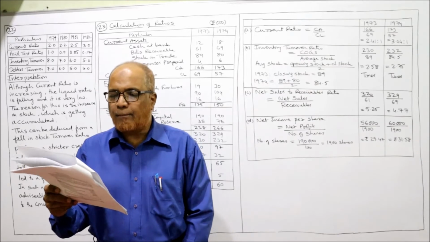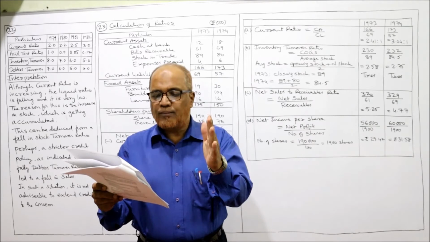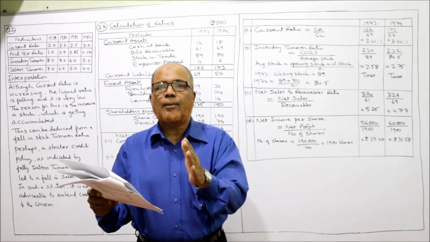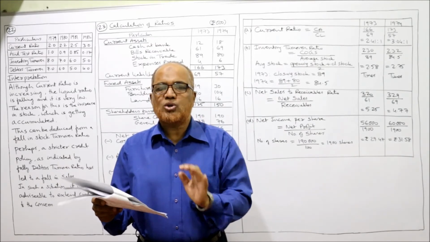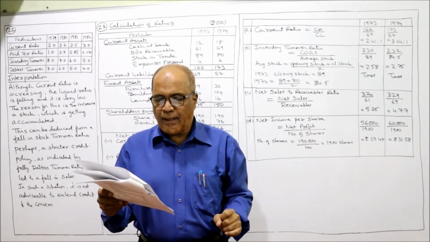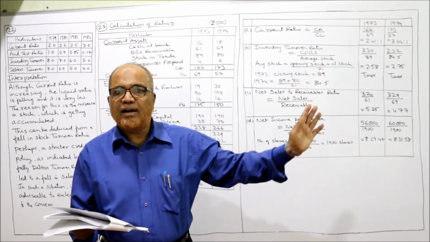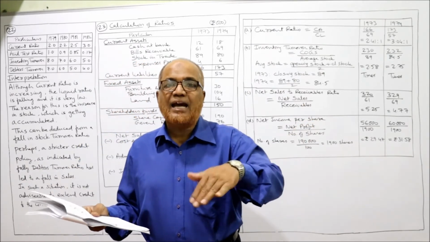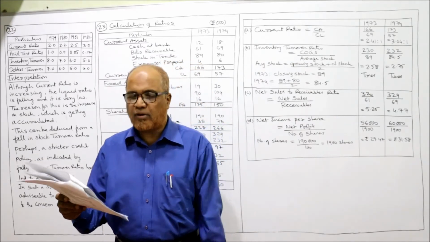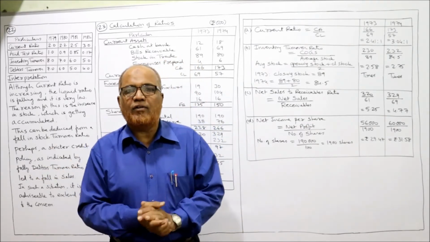From the above information, compute the following ratios. It is asking for 4 ratios: current ratio, inventory turnover ratio, net sales to receivables ratio, and net income per share. These 4 ratios it is asking you to calculate for both the years 1973 and 1974, and briefly analyze and interpret. After calculating the 4 ratios, you have to give the interpretation about these ratios, indicating favorable and unfavorable operating conditions.